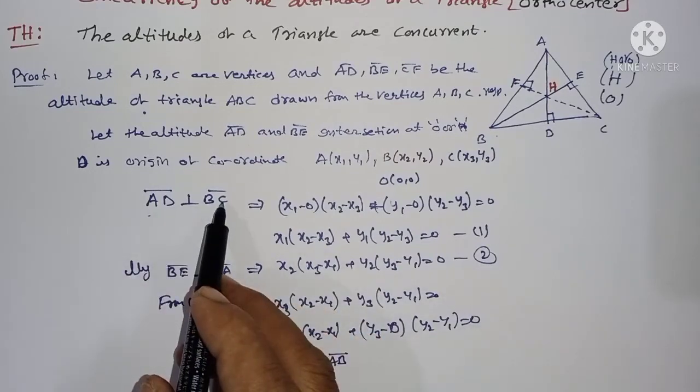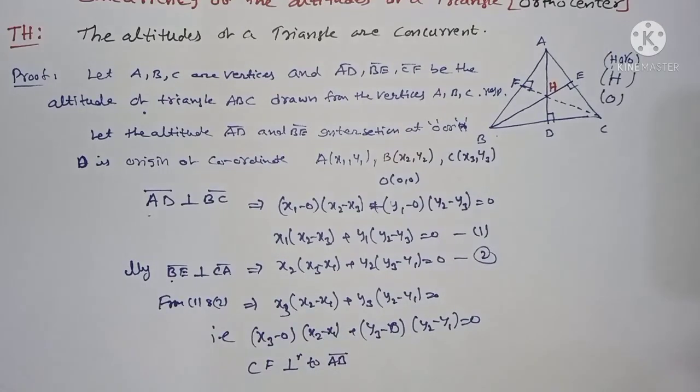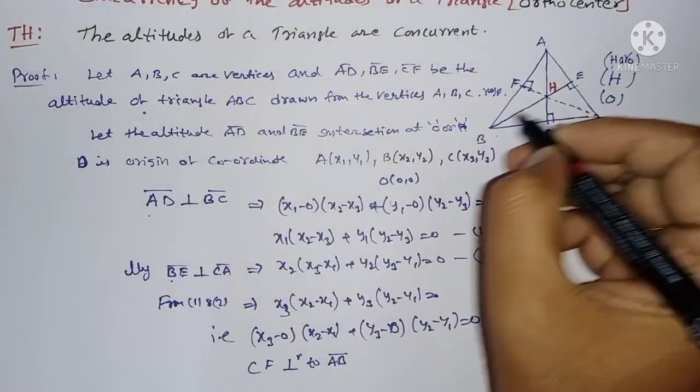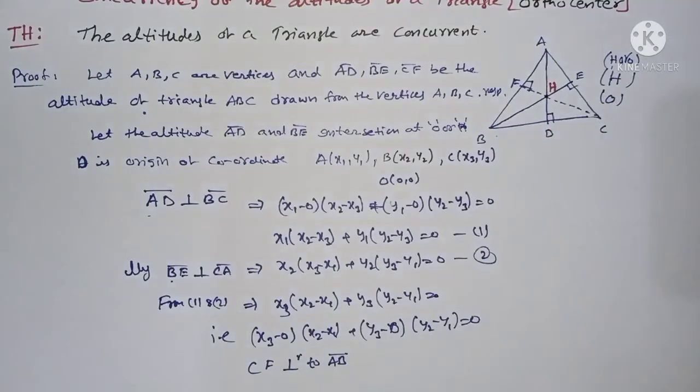Here AD is perpendicular to BC, BE is perpendicular to CA, CF is perpendicular to AB. Therefore they are called the altitudes drawn from the vertices. AD, BE and CF meet at one point only, one center only.